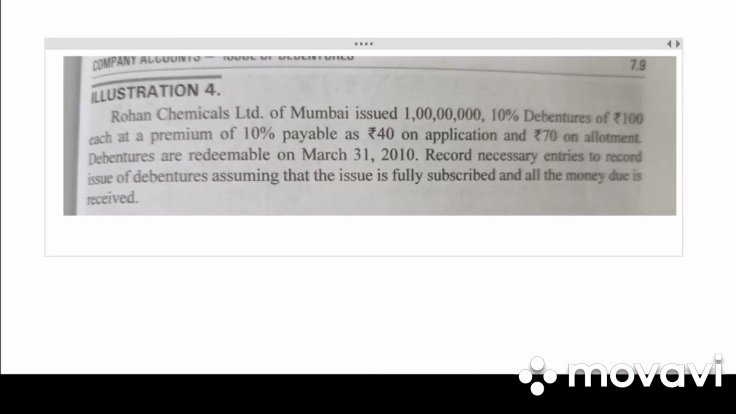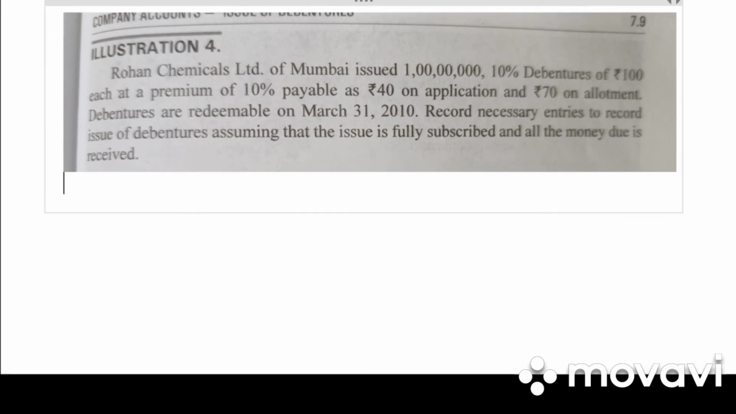Take down the next side heading, issue of debentures at premium. Take down illustration 4. Rohan Chemical Limited of Mumbai issued 1 crore 10% debentures of 100 each at a premium of 10%. Payable 40 on application, 70 on allotment. Debentures are redeemable on 31st March. Record necessary journal entry of issue of debentures, assuming that the issue is fully subscribed and all the money is received.